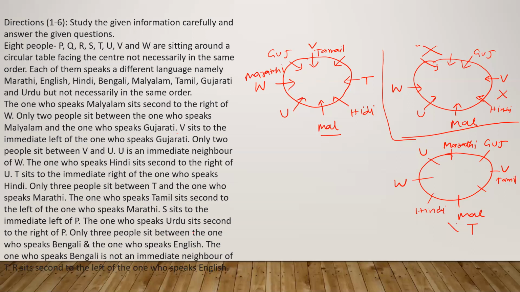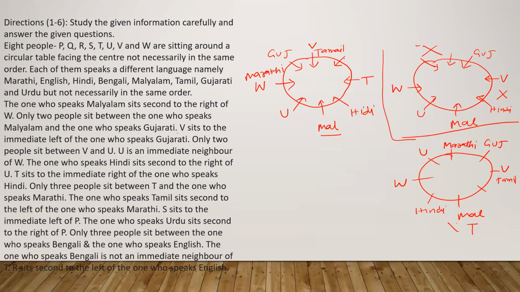Only three people sit between the one who speaks Bengali and the one who speaks English. The one who speaks Bengali is not an immediate neighbour of T. So where is Bengali? In this one. Only three people sit between T and the one who speaks Marathi, the one who speaks Tamil. Okay, so see here, only this situation is left. Except for this one, no situation is left.